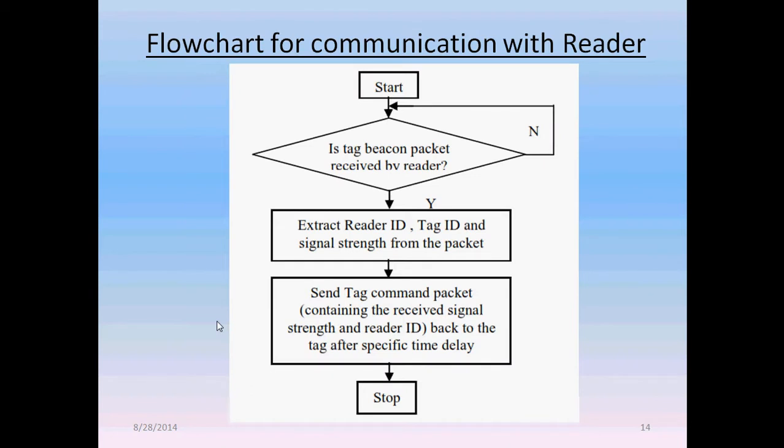Flowchart for communication with the reader. Our system will check continuously if the tag beacon packet is received by the reader. If it is not, then it will wait. If it is received, then it extracts the reader ID, tag ID and signal strength from the packet, and sends the tag command packet containing the received signal strength and reader ID back to the tag after a specific time delay.